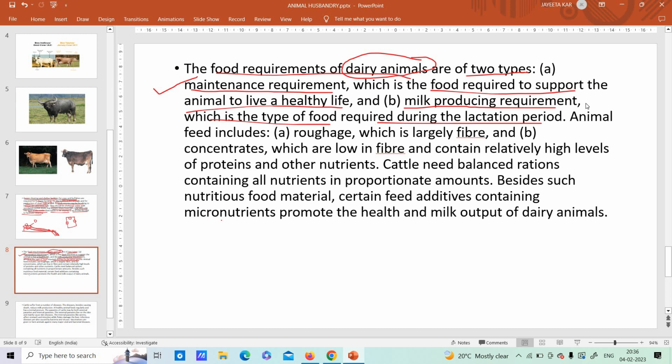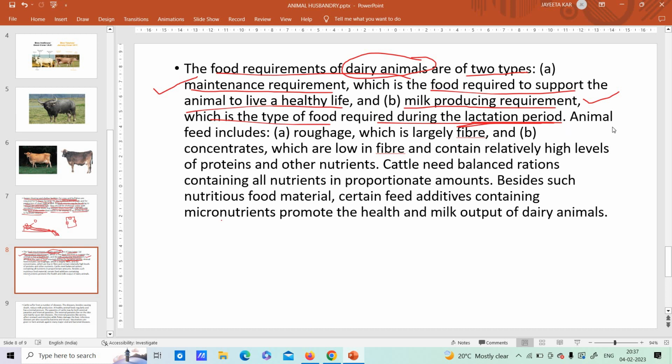And when these cows become pregnant and give birth to young calves, after the birth they start producing milk, so that the calves can have the milk of the mother, isn't it? So during this lactation period also, so that the milk is of a good quality, at that point of time they require milk producing requirement food, okay? So we understood that food requirements are of two types in a dairy animal.